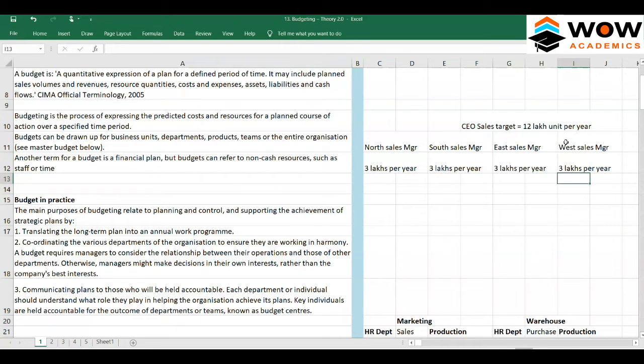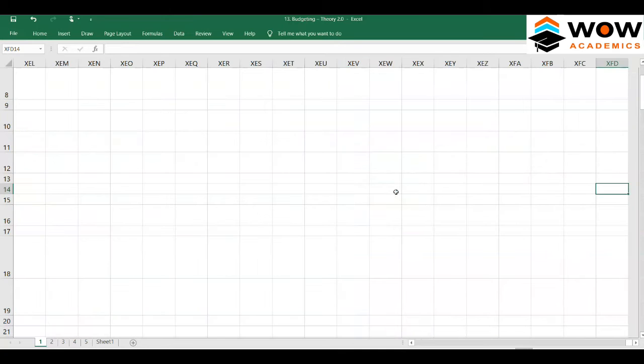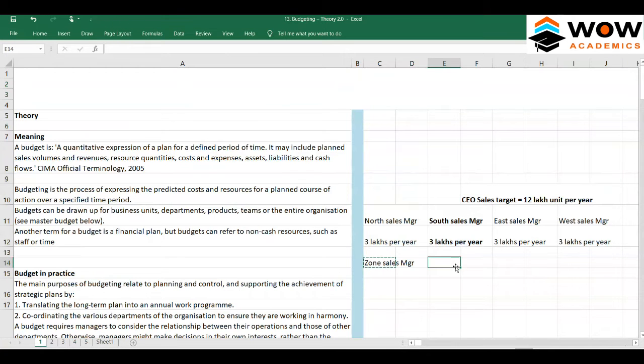So now the south zone manager has his own target, where he will have several junior managers. The south zone manager alone will have junior managers, so he might have zone managers: zone manager 1, 2, 3, like that.